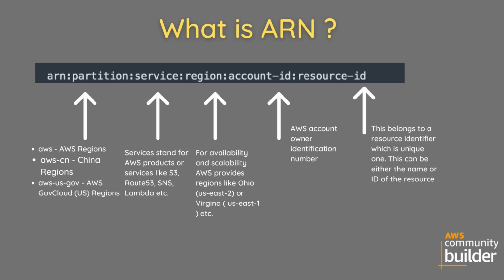Third, region. For availability and scalability, AWS provides regions like Ohio, us-east-2, or Virginia, us-east-1, etc. Fourth, account ID, the AWS account owner's identification number. Fifth, resource ID, which is a unique resource identifier. This can be either the name or ID of the resource.